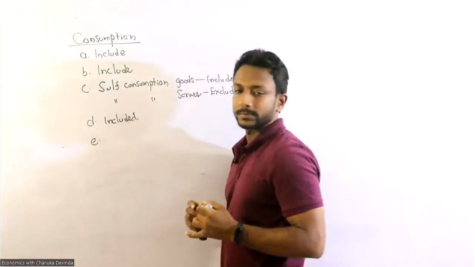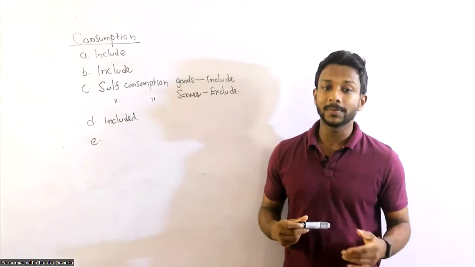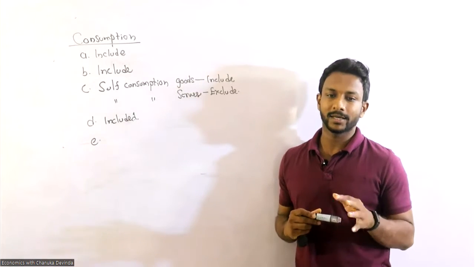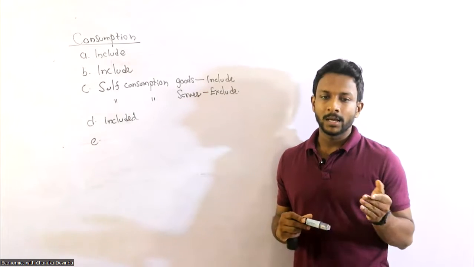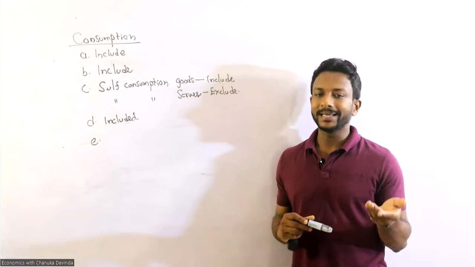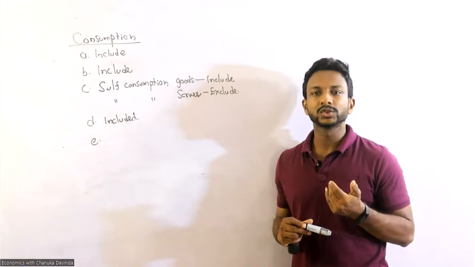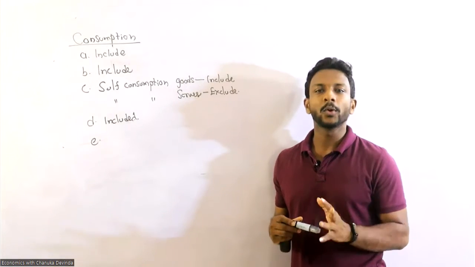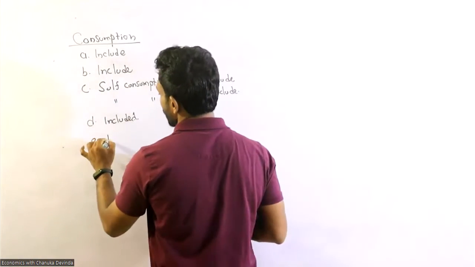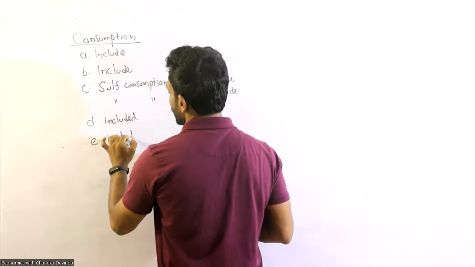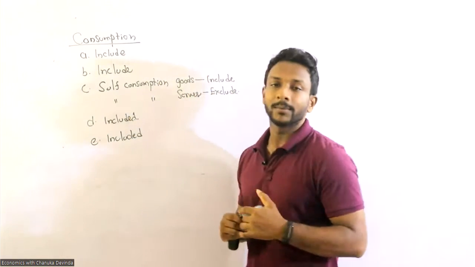E, grants received as material goods, right? So material should be goods, not the service. Grants received as material by household from government or NPISH, right? So it should be included. Why?